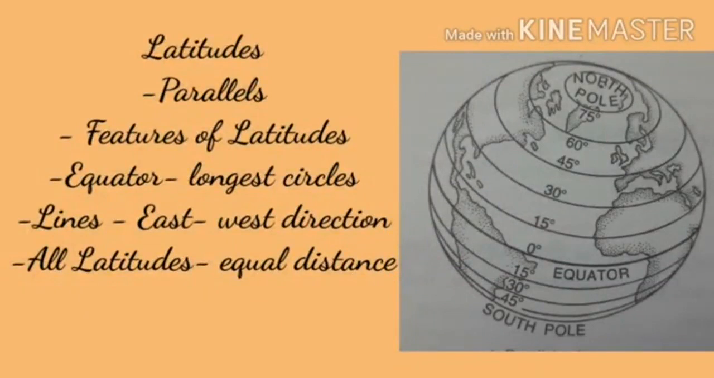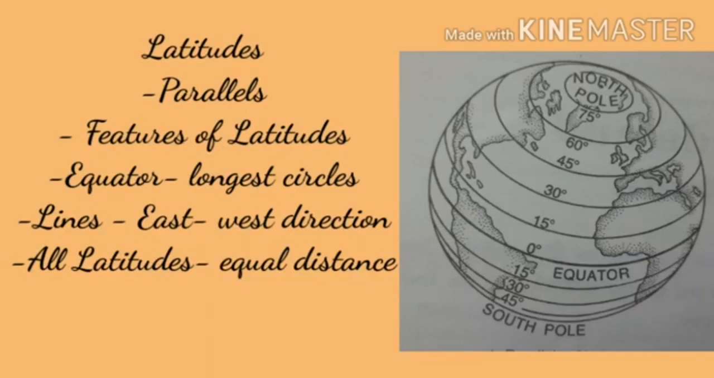Look at the globe. You will see full circles. They run from east to west. These are called lines of latitude. They are also called parallels. The full circles that run from east to west are called lines of latitude or parallels. Children, what are the latitudes? Yes, the full circles that run from east to west are called lines of latitude or parallels.